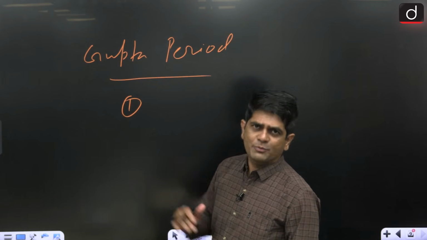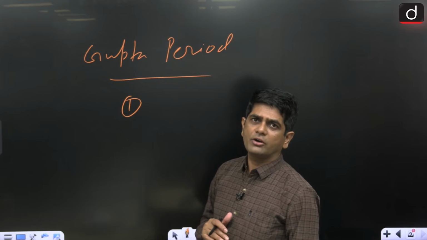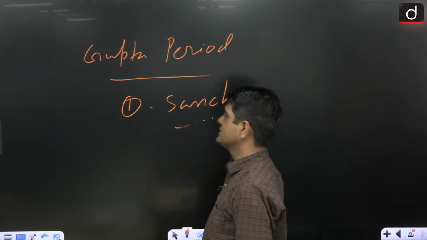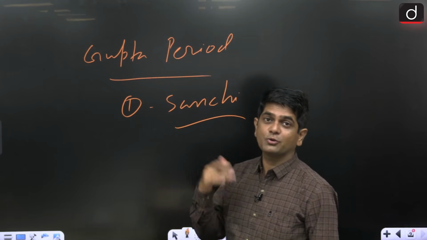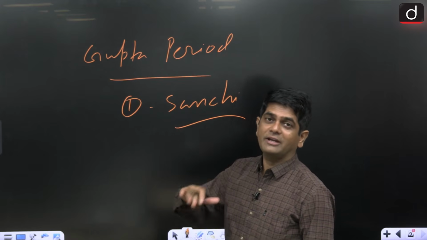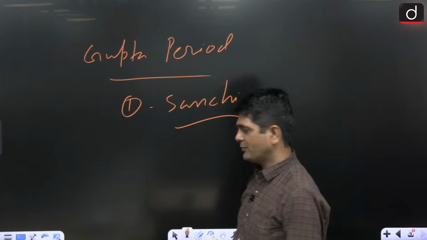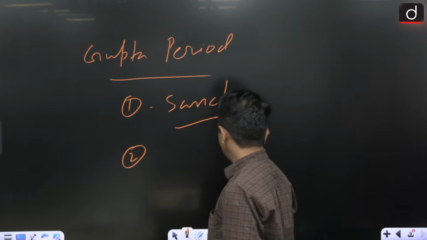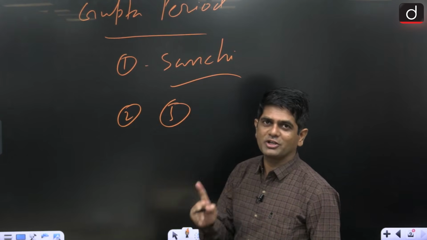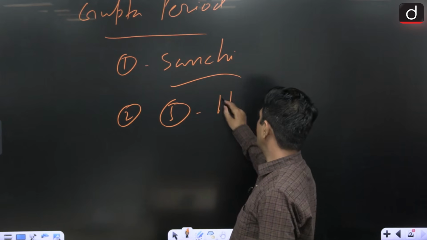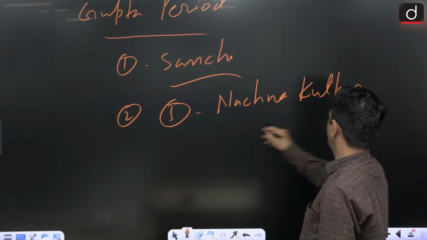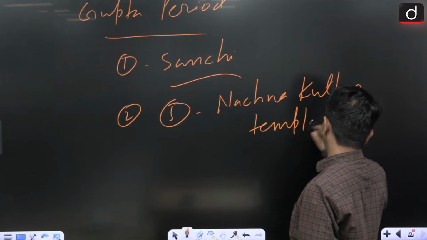Not built over a raised platform, and they were devoid of pradakshina path, like temples at Sanchi. See, in Sanchi, we have Hindu temples related to the Gupta period, but those temples have no pradakshina path and no jagati or raised platform. Then later we have the jagati, but still no pradakshina path, like Nachna Kuthar temple. Nachna Kuthar temple, where? MP.